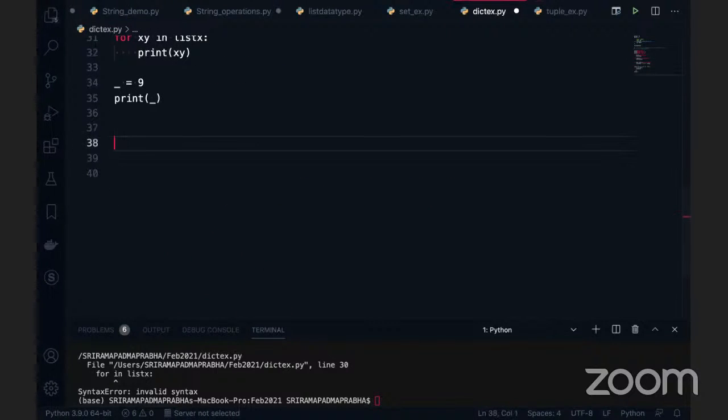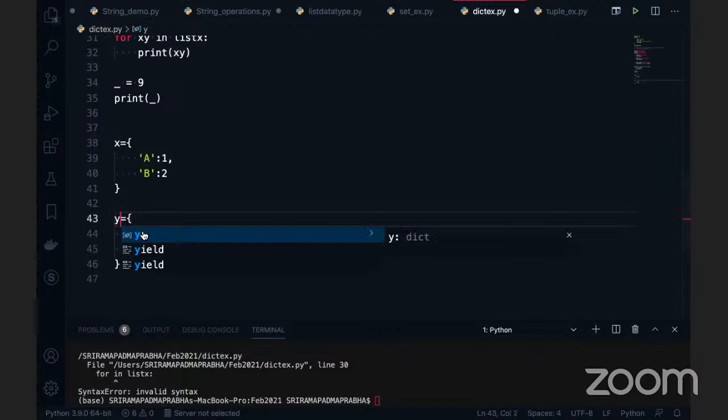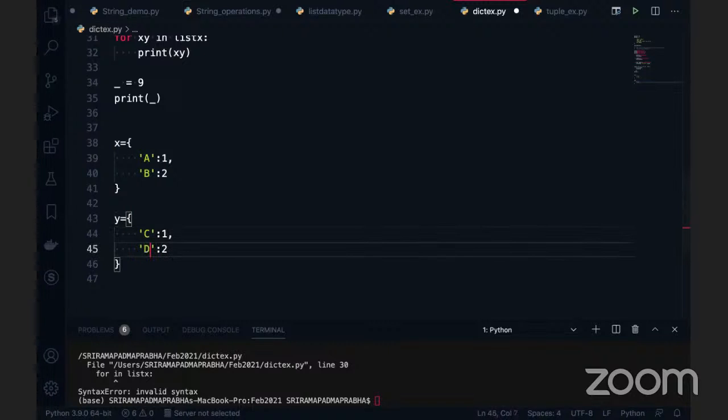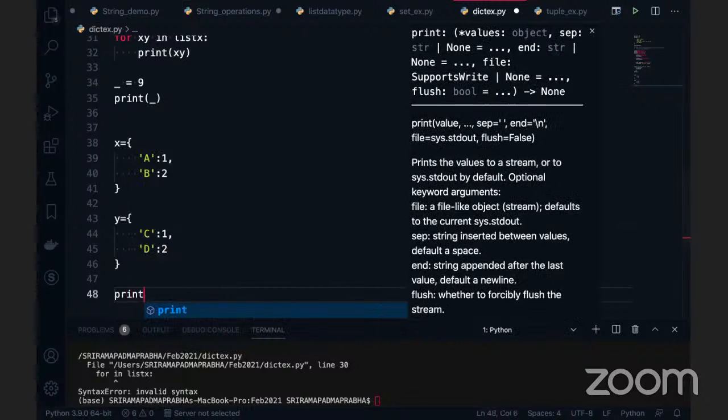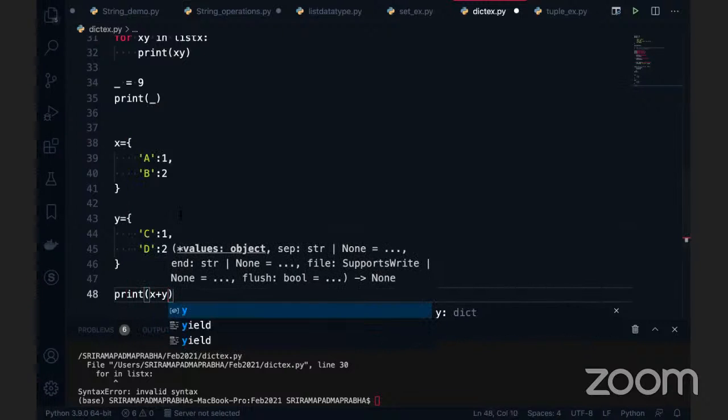The last most important concept for today, I mean for this data type session: can I add two dictionaries? Let me take two dictionaries. Here I'm going to take A and 1. Here is B and this is 2, simple, and this is a dictionary x. I'm going to take another variable called y. This time it is C, right? And the last one is D. Okay, now I want to add these two dictionaries. Can it be possible? x plus y.